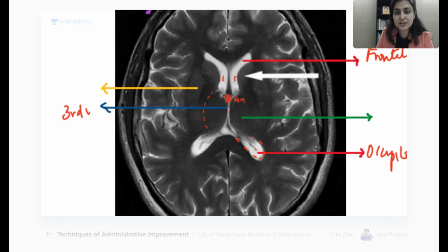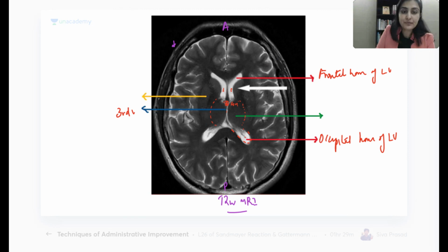What is the structure which pairs the third ventricle on both sides? If I have to ask you what forms the lateral margin of the third ventricle, what are these two nuclei on both sides of the third ventricle marked by the green arrow? Correct. These are your thalami. This is your thalamus. So this side, which thalamus has been marked by the green arrow? Right thalamus, left thalamus? Left thalamus, okay? And this is the right thalamus. All right, so far so good.